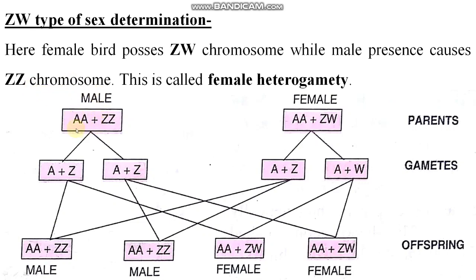You can see the male has autosomes and ZZ, this is the homogamete present. In the female, AA is the autosome and this is the heterogamete present, right? You can see A plus Z, A plus Z. There are 50% chances of male and 50% chances of female formation here. You can see these are the parents, these are the gametes, and these are the offspring. Clear? Hope this diagram is clear to all of you. If you have any problem or queries, please ask me.